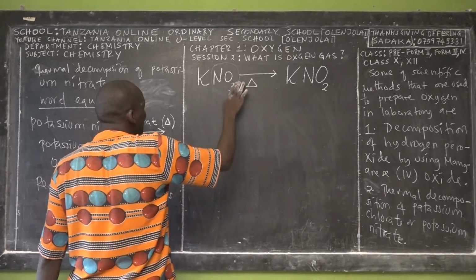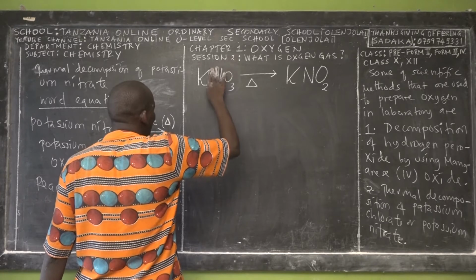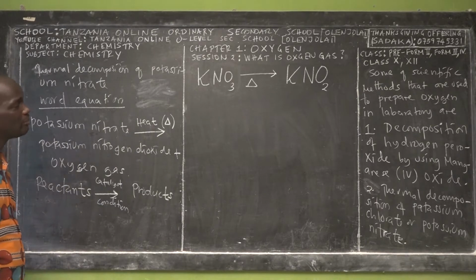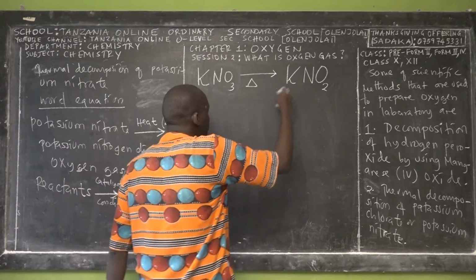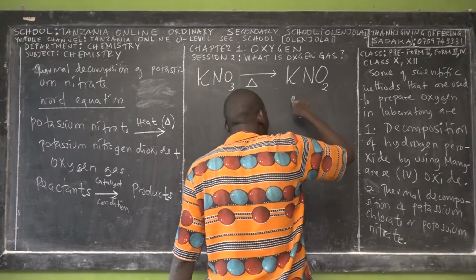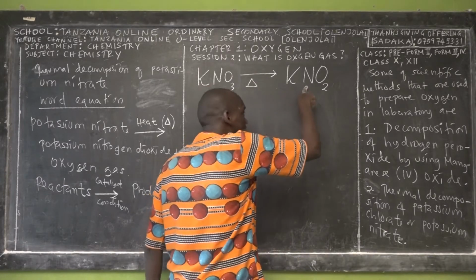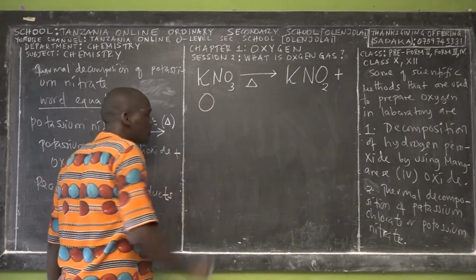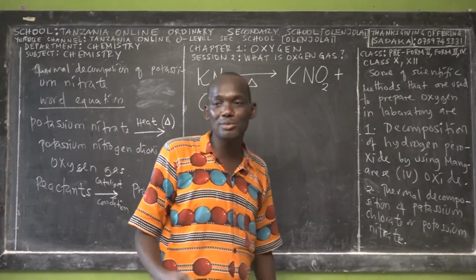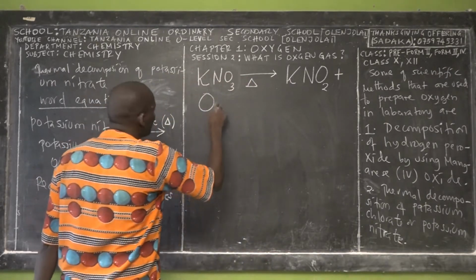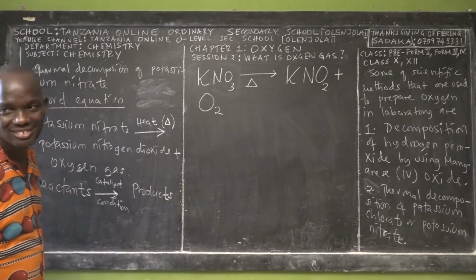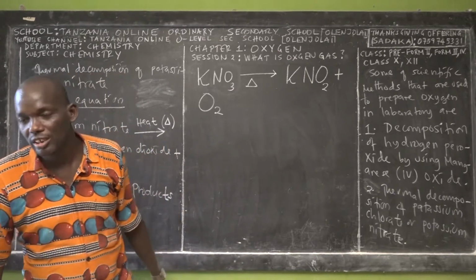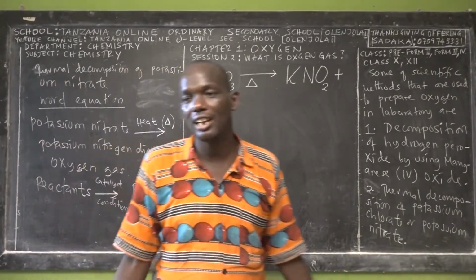You have to attend the sessions on compounds, because we have discussed compounds, air, combustion, and so on. So we say we have 2 products: potassium nitrite, plus oxygen gas. What is the symbol of oxygen gas? Do you remember? Oxygen with a subscript of 2. Go back to your notes and check the symbol for oxygen gas. So not 3.